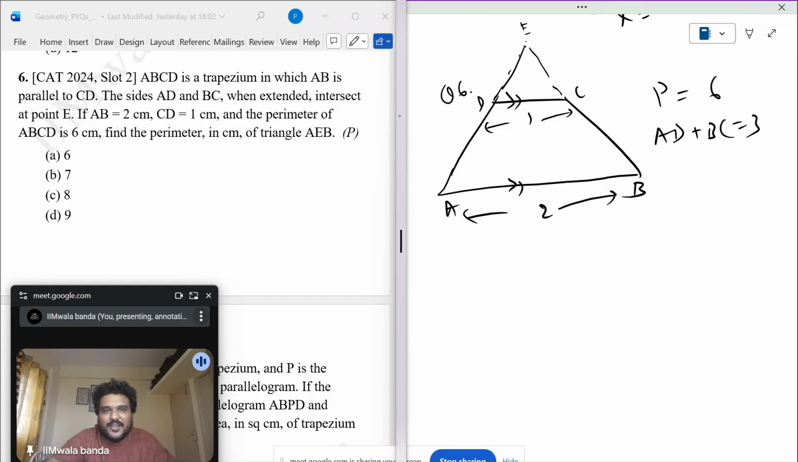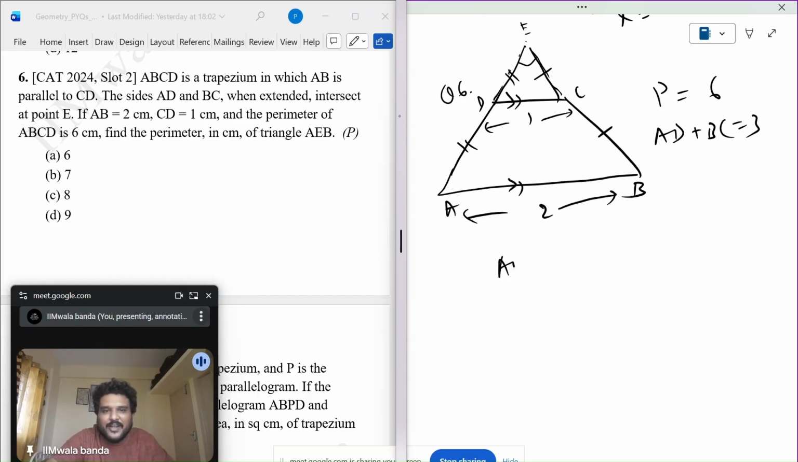See, this is actually a triangle where these are in ratio 2 is to 1. These are all similar triangles. And this is also in the ratio 2 is to 1. So these two will be equal. These two will be equal. So basically answer should be 6.